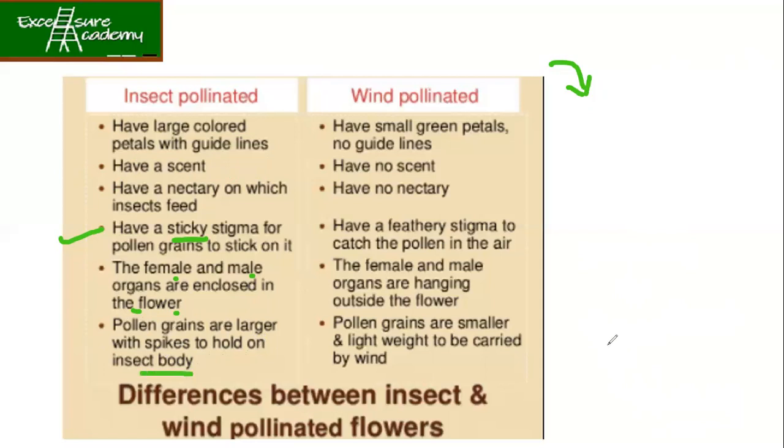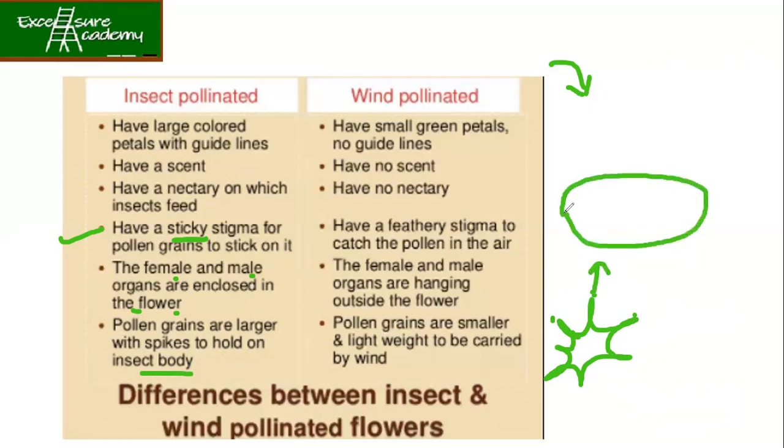So what does it mean? It means your pollen grains will look like this. They will have spikes. These spikes will get attached onto the insect body. So over here they get attached. Whenever this insect is sitting on any flower, the pollen will stick to the stigma from there.